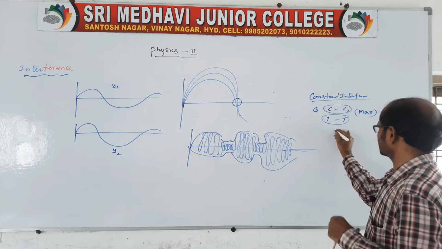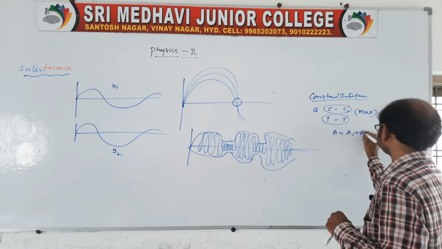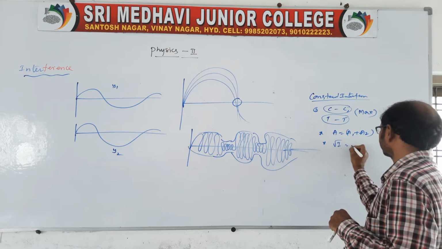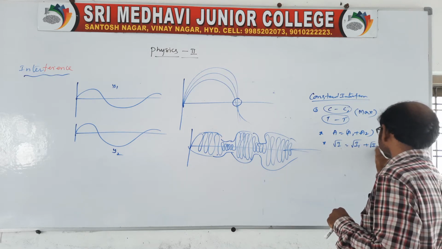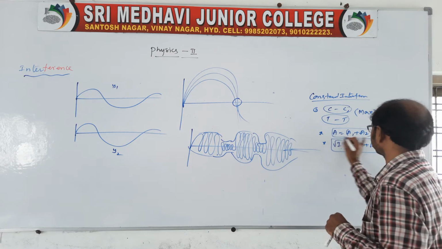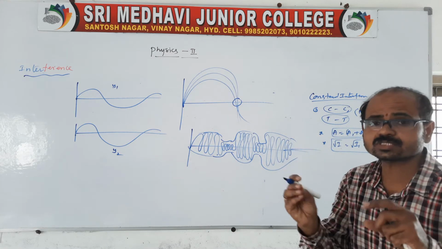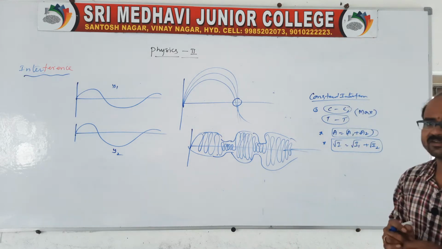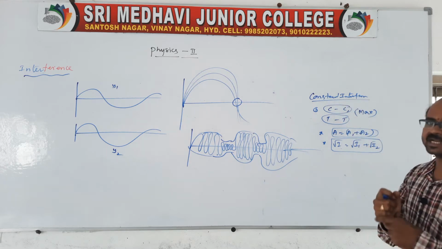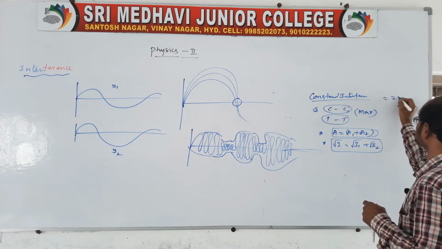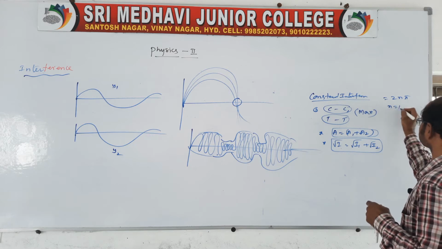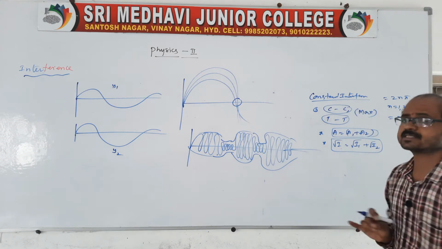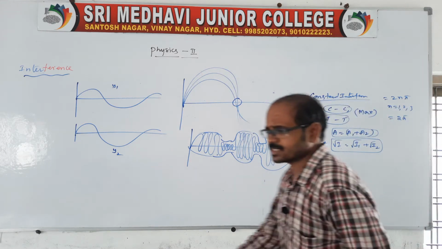As I told you in the previous class, the amplitude is A1 plus A2. In terms of intensities, root I is equal to root I1 plus root I2. This is the maximum intensity when two sound waves or two light waves overlap, crest with crest and trough with trough. That gives maximum, constructive interference. The phase difference is n pi, where n takes values 1, 2, 3, so that we get 2 pi. So that is constructive interference. What about destructive interference?